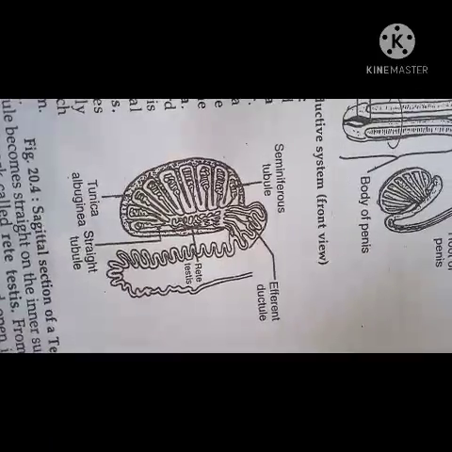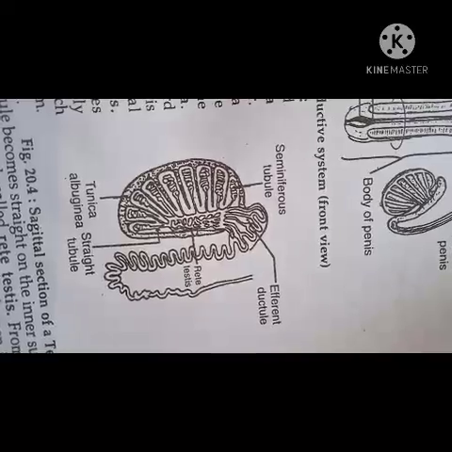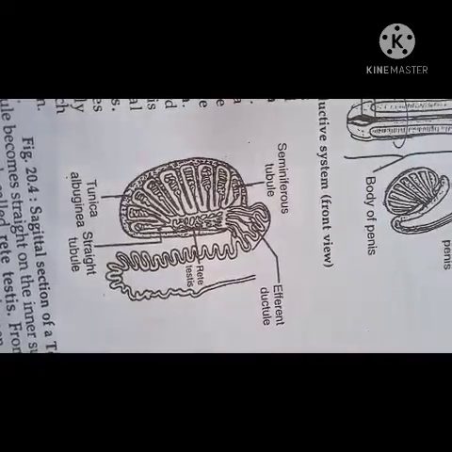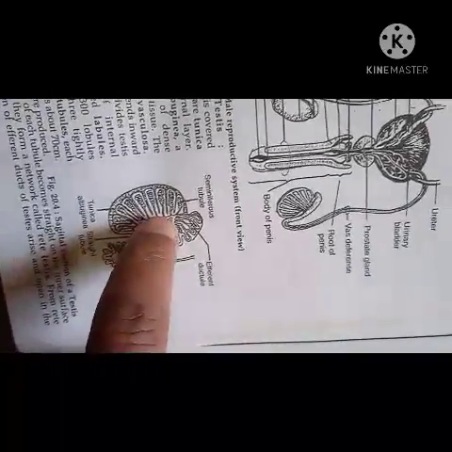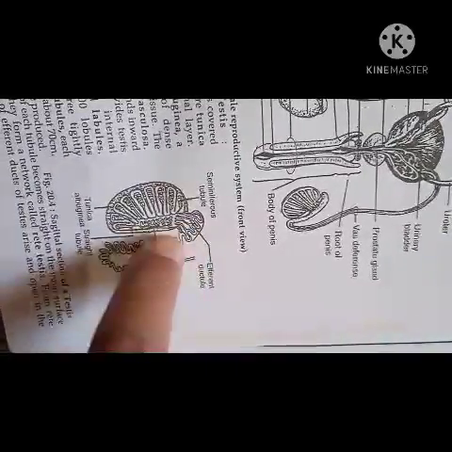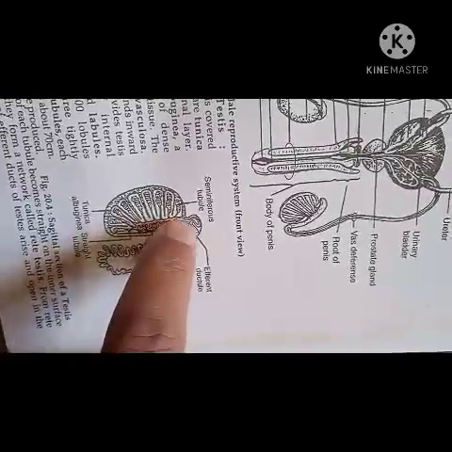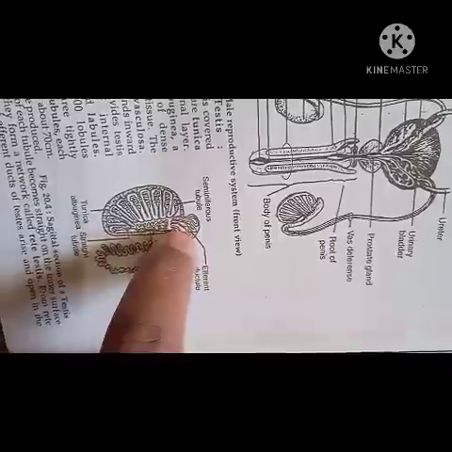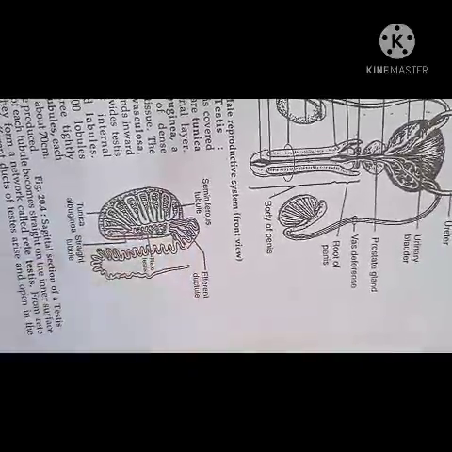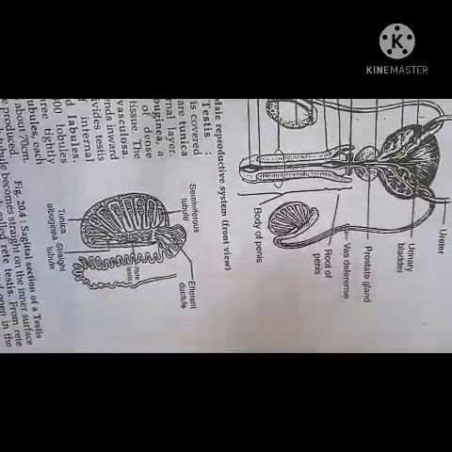From rete testis, sperms are conducted into the epididymis through the vasa efferentia. You see here, this is the rete testis, this one is the vasa efferentia, and this is the epididymis. So from rete testis, the sperms are transported through vasa efferentia into the epididymis. Next structure, the vasa efferentia.